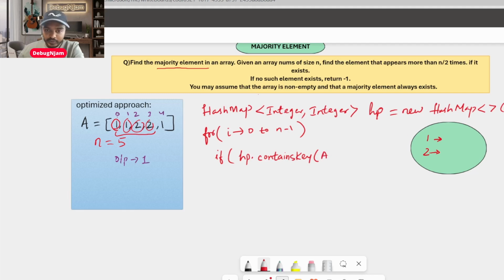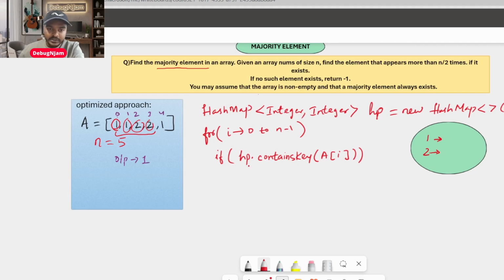When you are checking, the key is nothing but your element a of i, isn't it? Because you are picking, these are the indexes. a of i, in the sense you are picking the elements now. You are checking whether that element is present as a key in your HashMap or not. Like first time when you say 1, is it present? It will check. No, in this case it fails. It says no, 1 is not present.